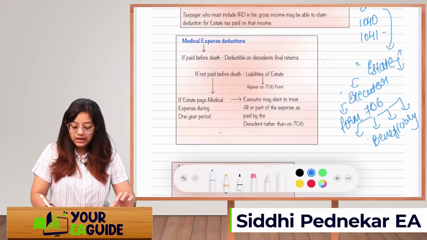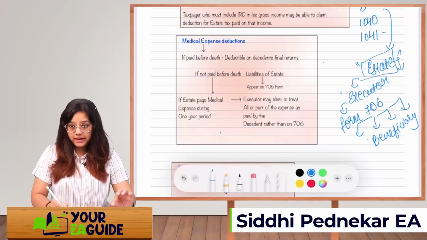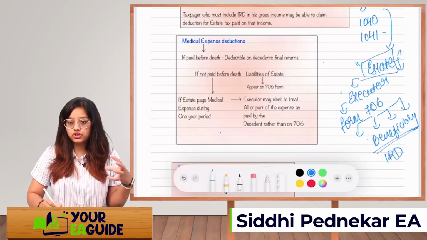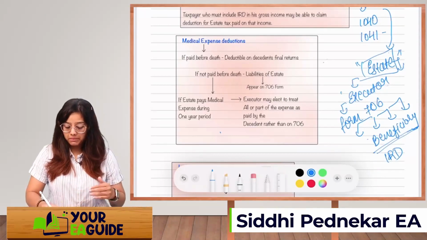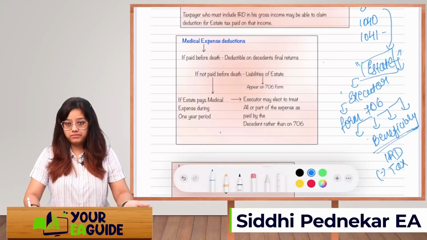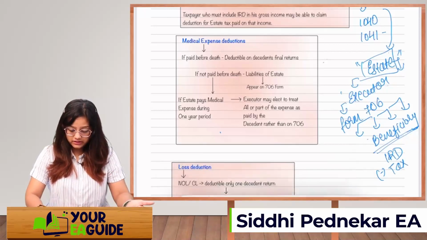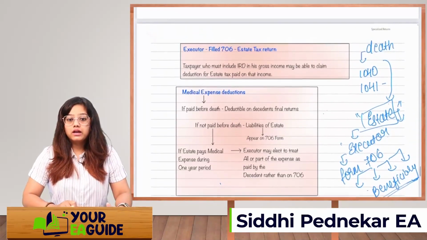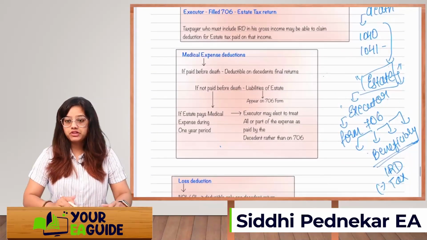So whatever taxes the estate has paid, when the beneficiaries include their portion of the IRD in their income, they will get a reduction for the taxes which are already paid. All right, they will get a deduction on that. Okay. There are now two types of deduction which the estate can take.